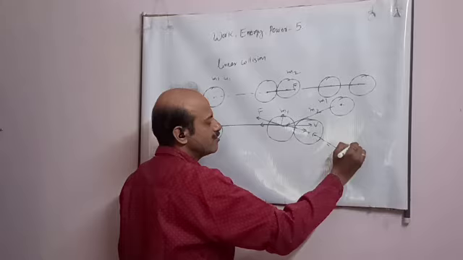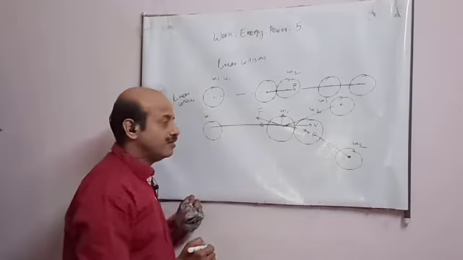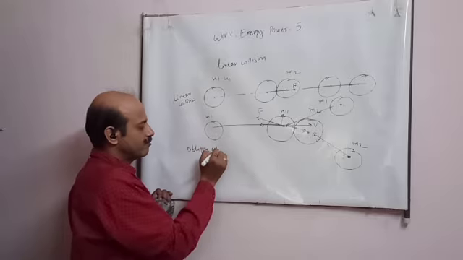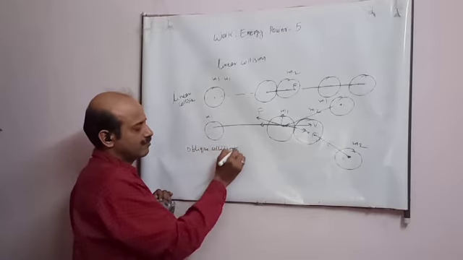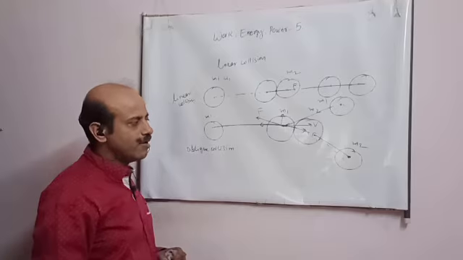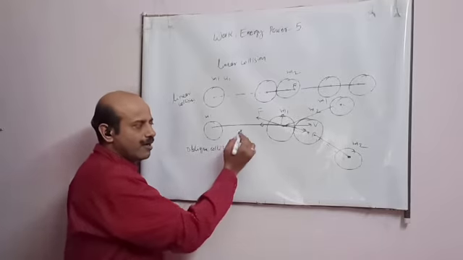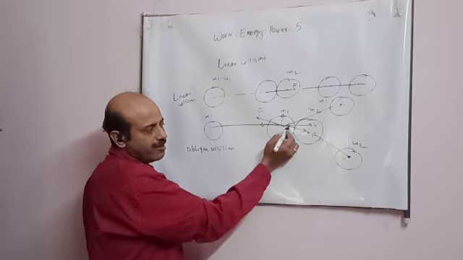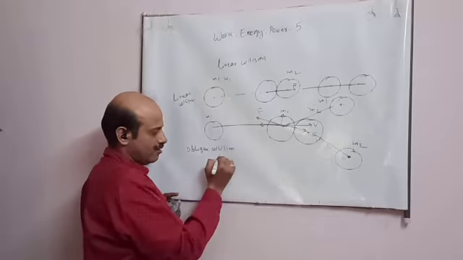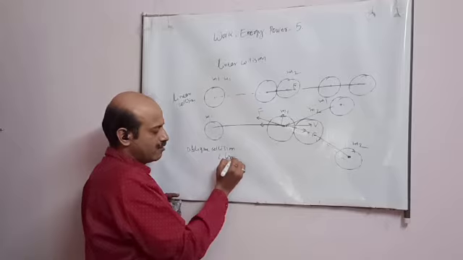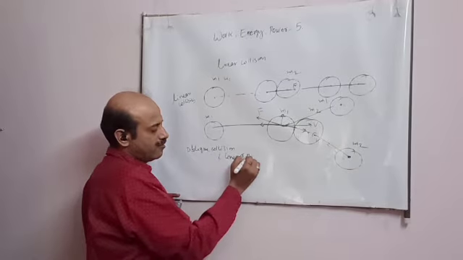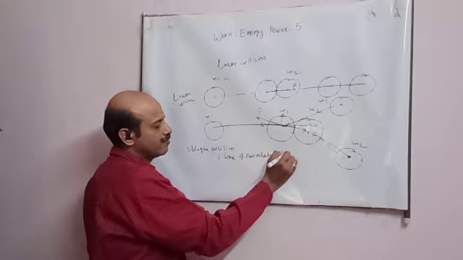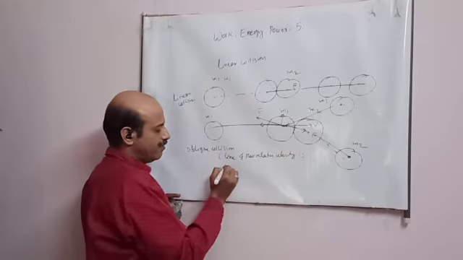This is M1, this is M2. This is known as, student, oblique collision. So here, student, what happens is, the line of their relative velocity is different from the line joining the centers of the two bodies.